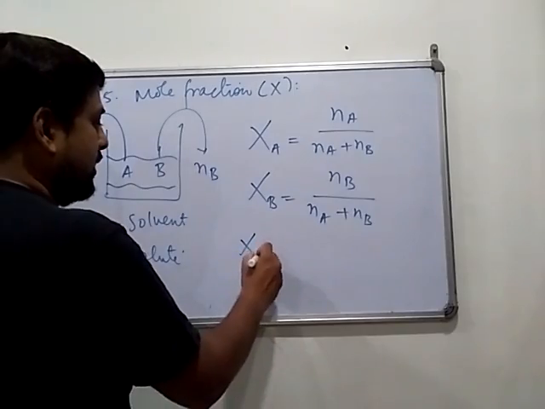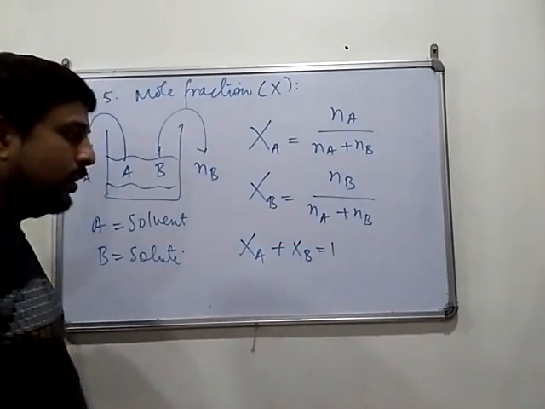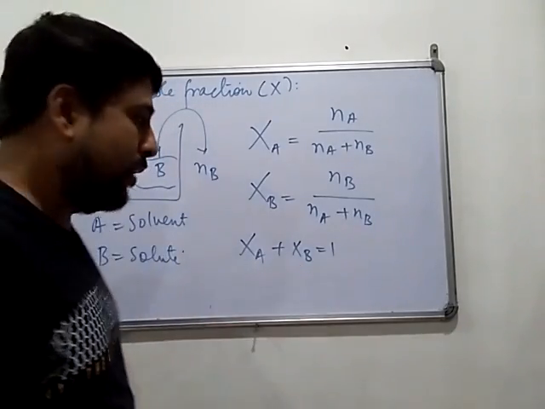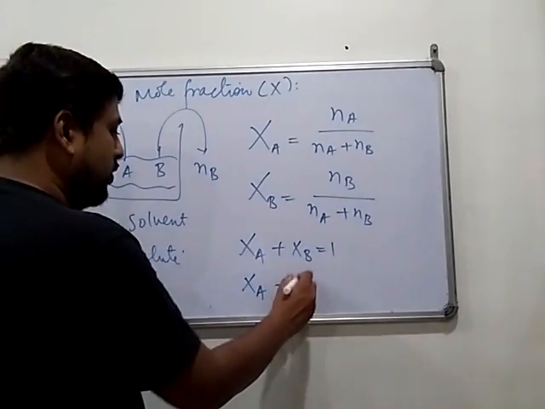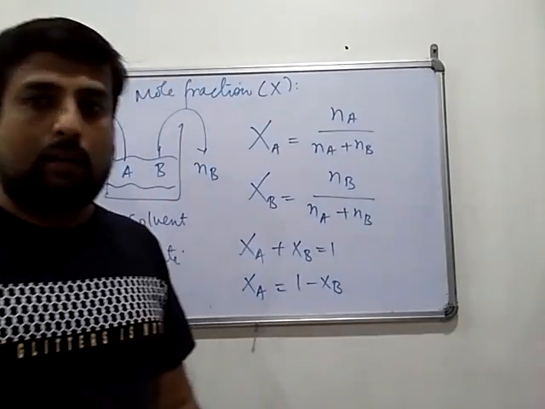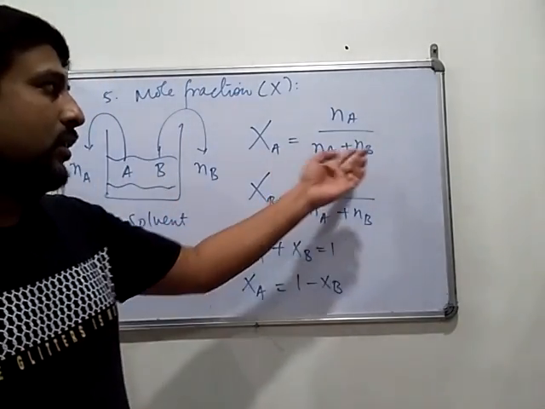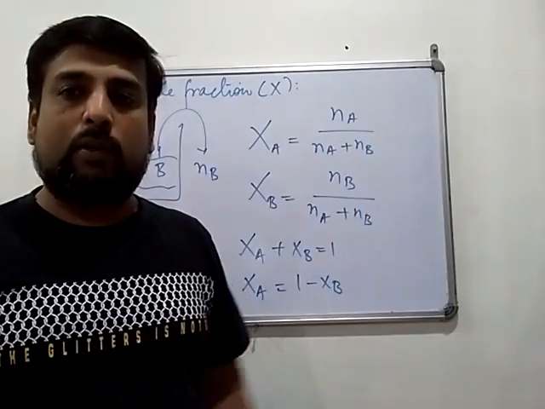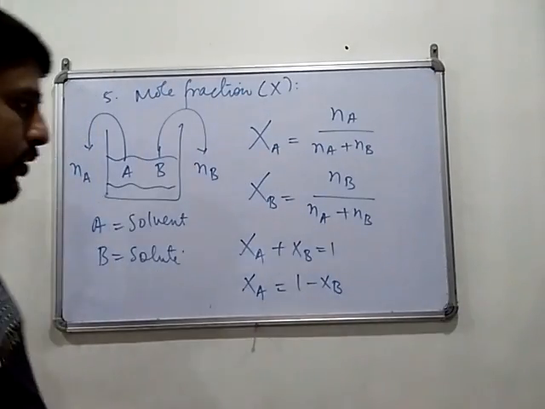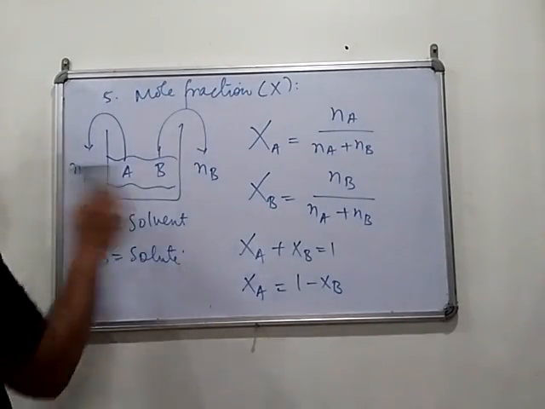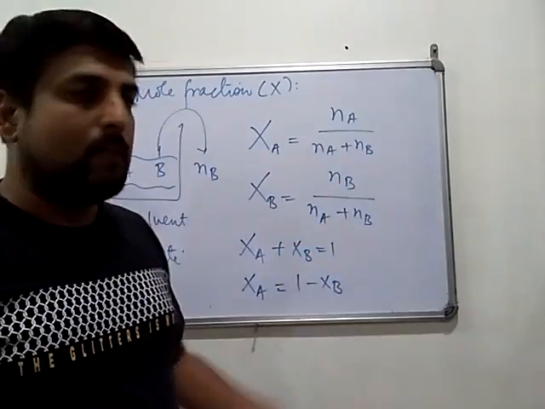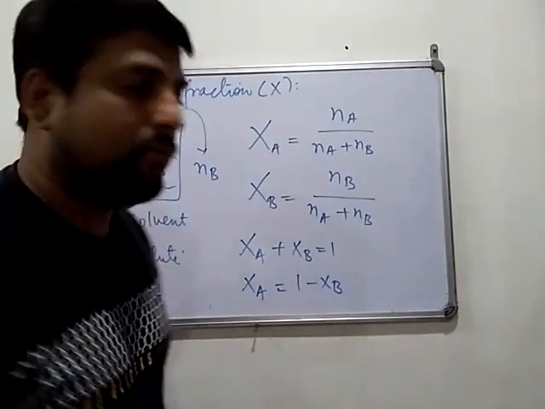If you add both XA plus XB, what you will get is 1. Now this is very important because if mole fraction of solute is given, you can calculate the solvent by just subtracting from 1, like XA equal to 1 minus XB. So if any one is given, then mole fraction of other component can be calculated. If there are 3 components in the solution, then plus NC you can say. But generally in numerical we have 2 components of solution, binary solutions. So this is the mole fraction. Mole fraction will not have any unit because it is a ratio of moles, so that will be cancelling each other. So this is a unitless quantity.